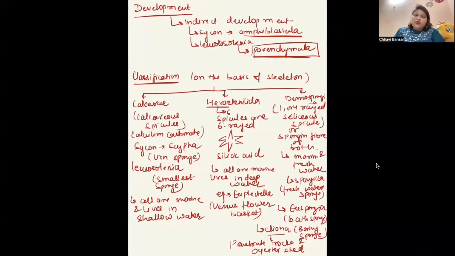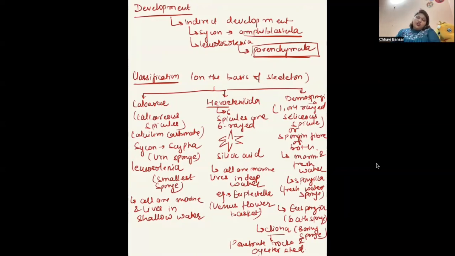Calcarea, as the name suggests, has calcareous spicules, meaning made up of calcium carbonate. The other feature of this class is that they are all marine, but they stay in shallow water. Examples are Sycon or Scypha, also called urn sponge, or Leucosolenia, which is the smallest sponge. Now the next class is Hexactinellida. Hexa means 6. So they have 6 rayed spicules, meaning one spicule will have 6 rays coming out of it. And the spicule is made up of silicic acid, therefore they are siliceous in nature. Other than this, they are also all marine, but they live in deep water. The example is Euplectella or Venus flower basket, which is given as a wedding gift in Japan.